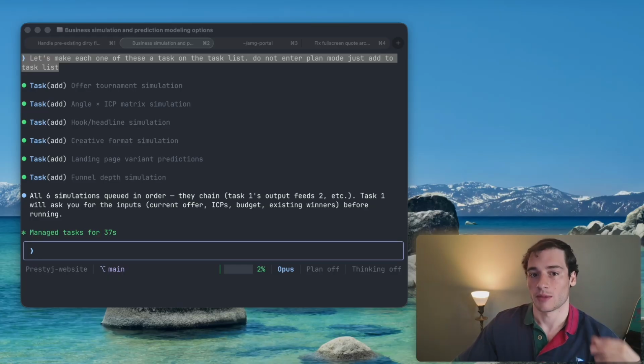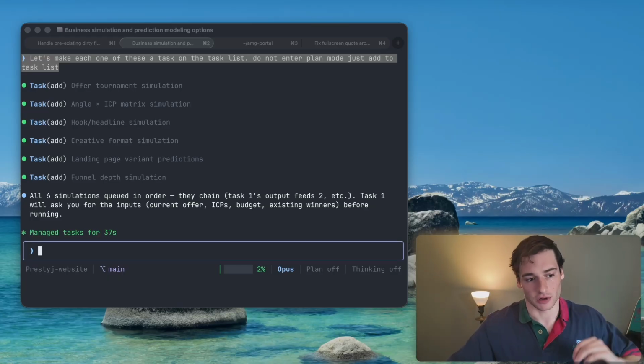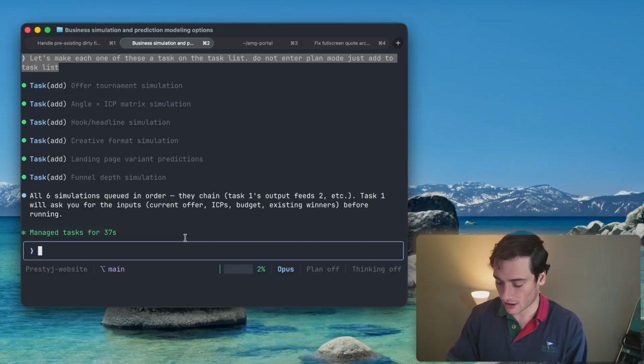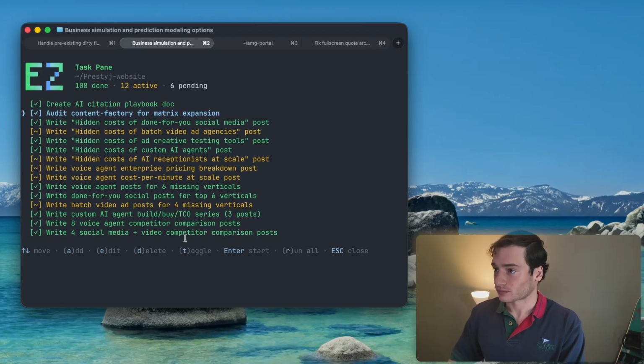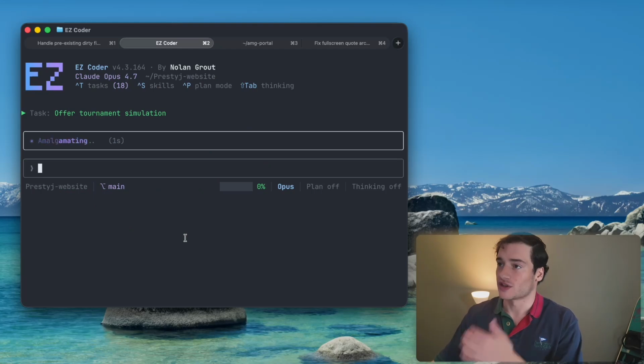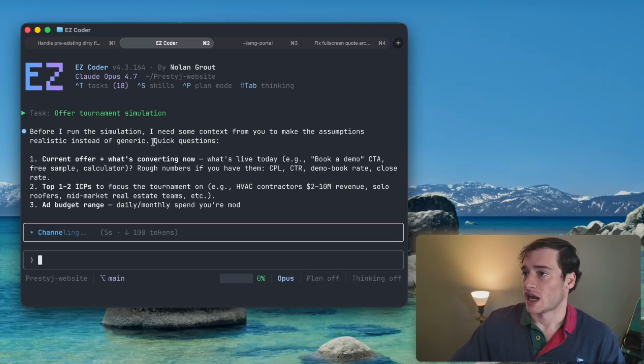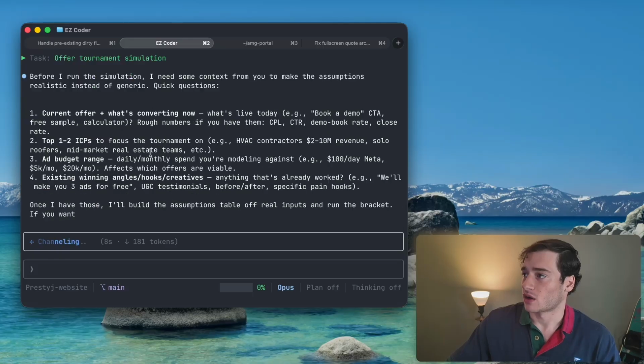Cannibalization testing. Basically, if I put out another offer or a different price point, is that going to destroy what's going into my other ones? You could run macroeconomic shock scenarios. What happens if this, like, there's just so much stuff that you can do with these simulations. It's kind of crazy. So now I'm going to go in here and hit run on the first task, the offer tournament simulation. It's going to ask me a couple quick questions.